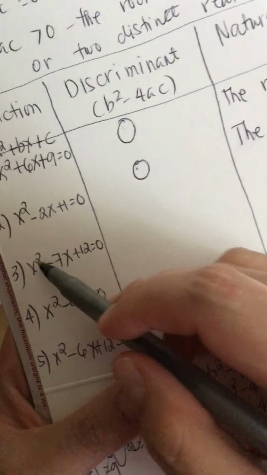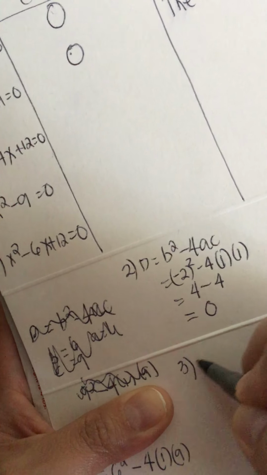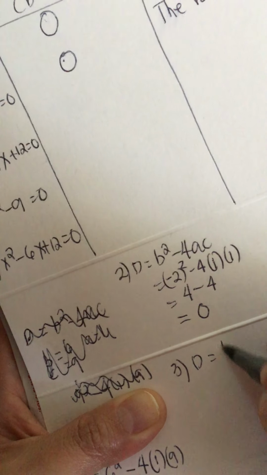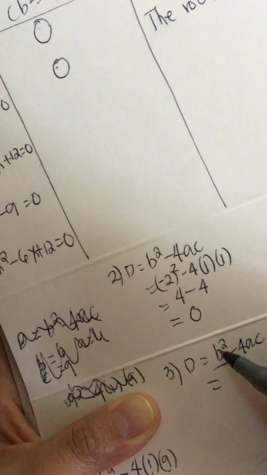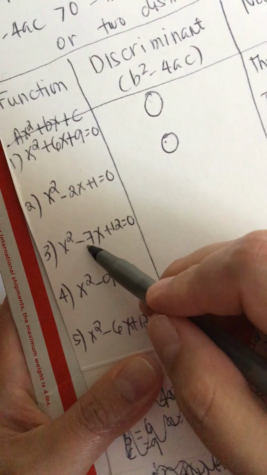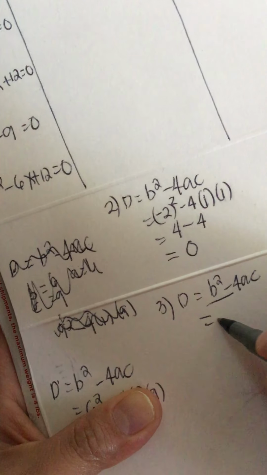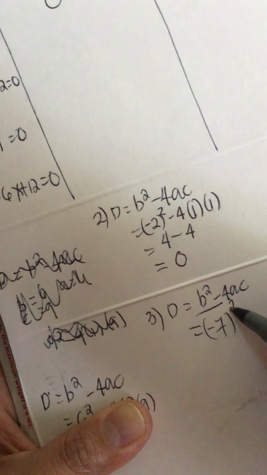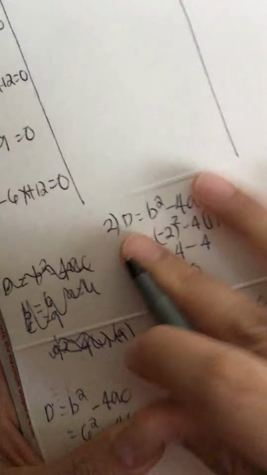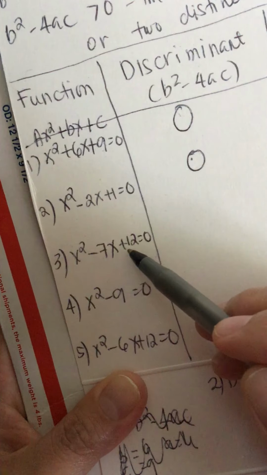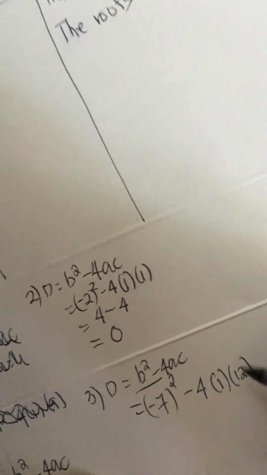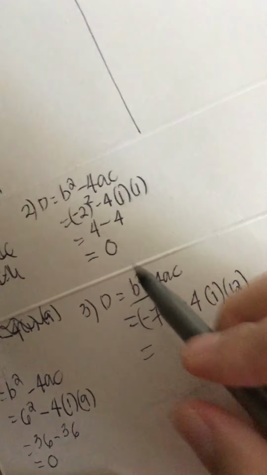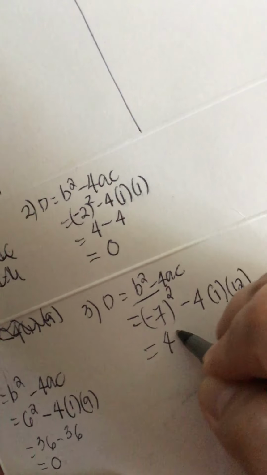So, number 3, we have x squared minus 7x plus 12. So, number 3, b squared minus 4ac. Okay. So, b is minus 7. So, minus 7 squared minus 4 times a and c. a is 1 and c is 12. So, calculate natin ito. 7 times 7 is 49.